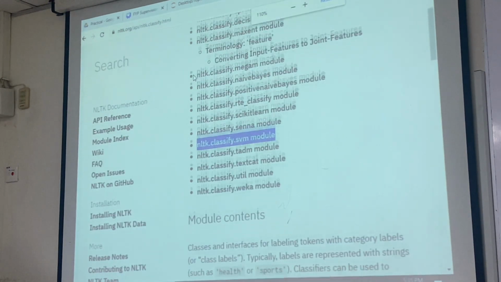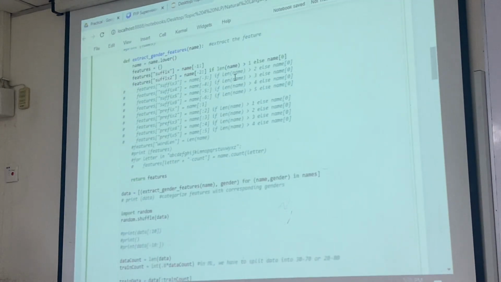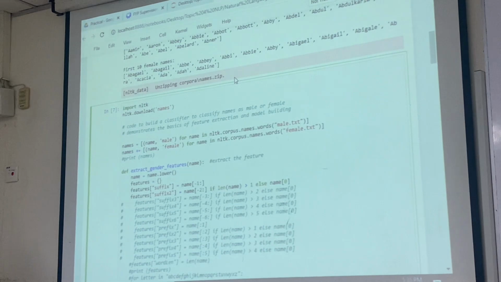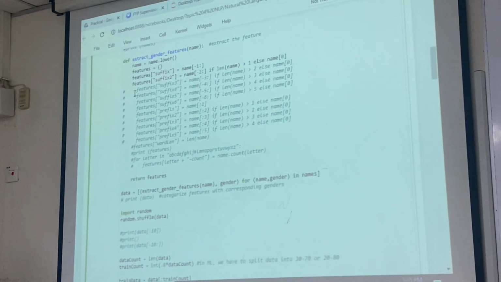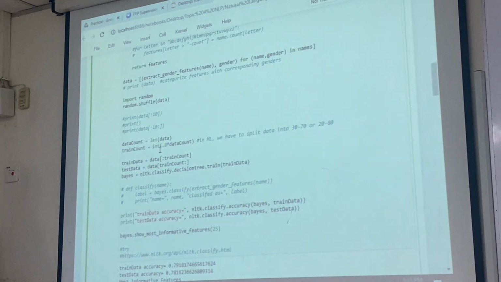Okay, so I give you some time to go through. If you don't understand, raise up your hand and ask us. Okay. So I want you to go through, starting from the beginning. What's happening here? What's going on here? What are the features? Try to include more features and compare the accuracy. As well, if you feel that 80% is questionable, what happens if I change to 70-30?